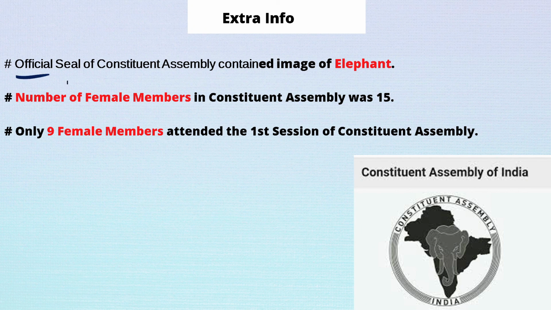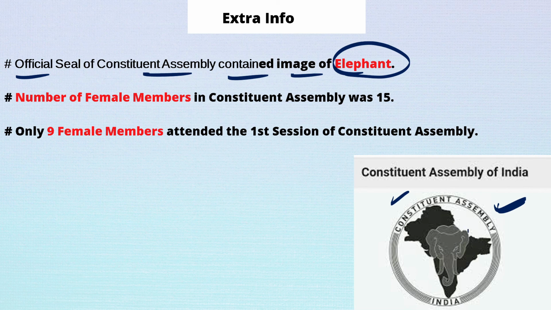The official seal of the Constituent Assembly contained the image of the elephant. Here you can see the picture of the elephant. This seal was made before the partition of Pakistan, that's why they included this part.